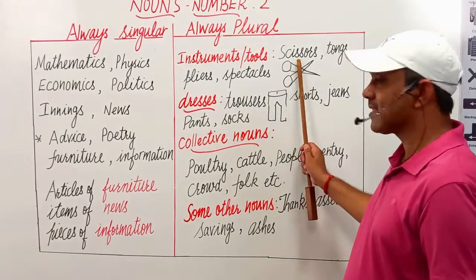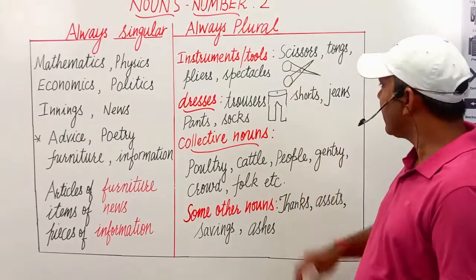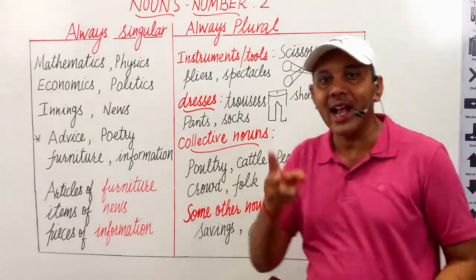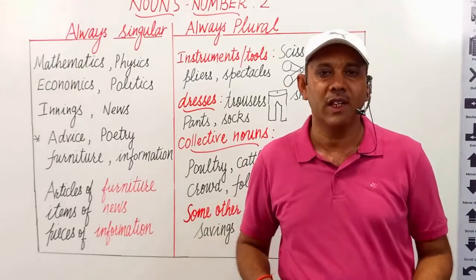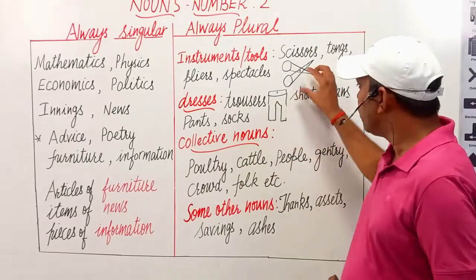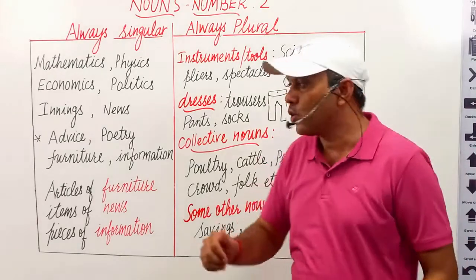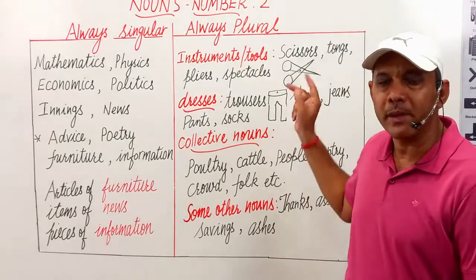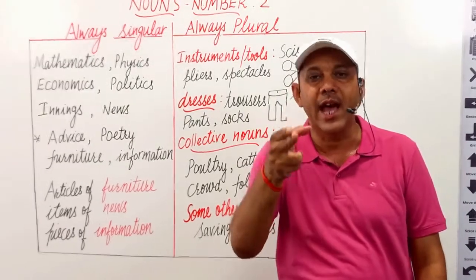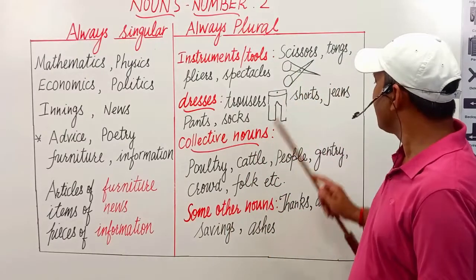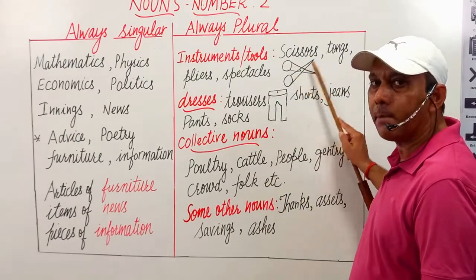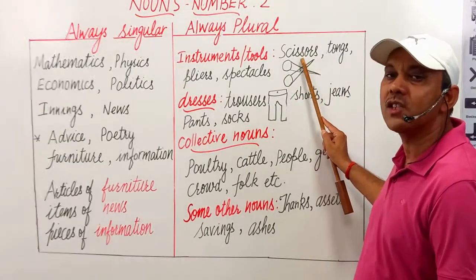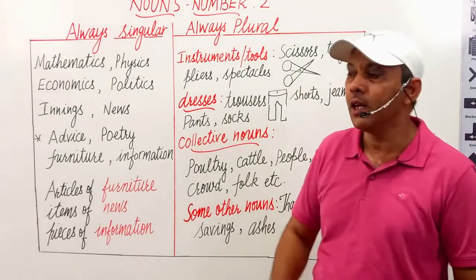For example, scissors. It has two blades with a fulcrum between them. A single blade can't cut a piece of cloth. It can't work properly. These two blades are essential to function with it. If we want to cut a piece of cloth, we have to cut with the help of scissors. This has two blades, a pair of blades. That's why this is always used in plural form. Scissors. हम कभी ये नहीं कहेंगे bring a scissor.